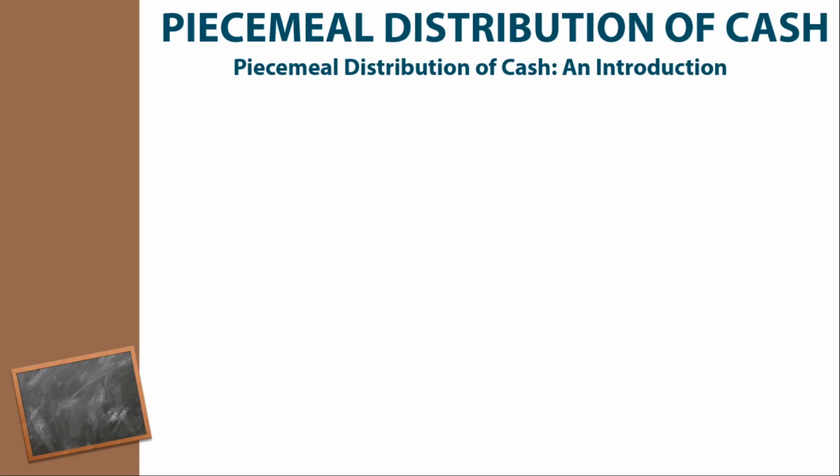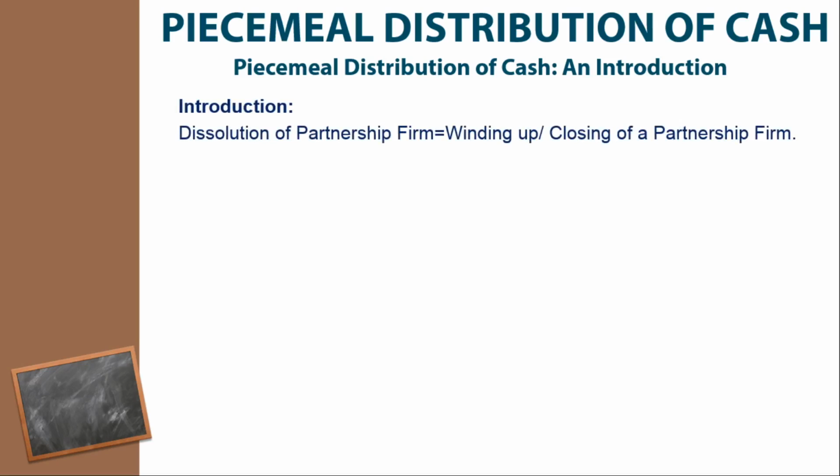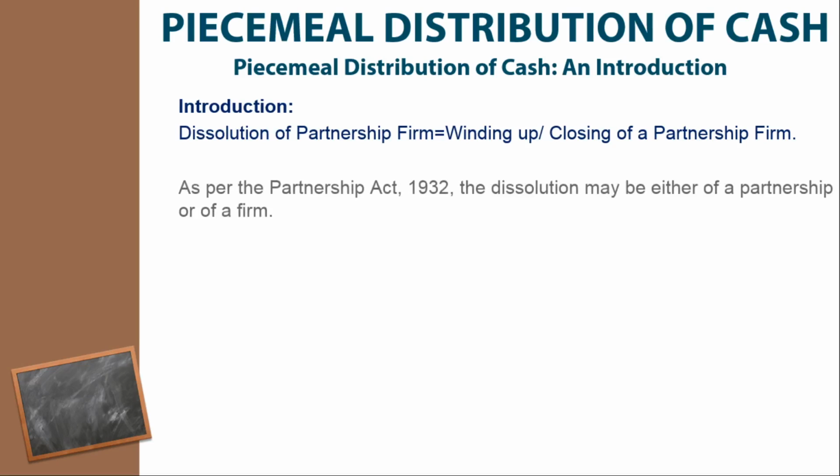Piecemeal distribution of cash, an introduction. What is piecemeal distribution? First of all, you must know the dissolution of partnership firm. Dissolution of partnership firm means winding up or closing up of a partnership firm. When the partnership firm is shut down, the position is called dissolution of partnership firm.